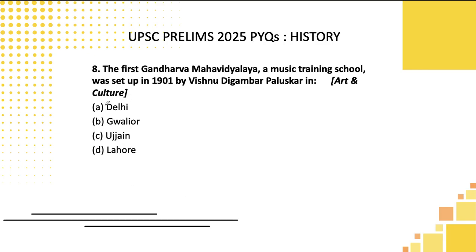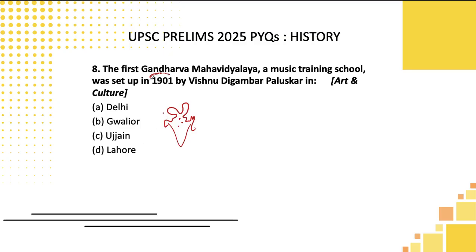Let's move to the 8th question, students. The first Gandharva Mahavidyalaya music training school was set up in 1901 by Vishnu Digambar Paluskar in which city? They have listed four options, students. Let's try to locate these four cities. One is Delhi, and Gwalior comes somewhere in UP. Ujjain, we know, is near the Madhya Pradesh border. Lahore is somewhere in the Pakistan region today.